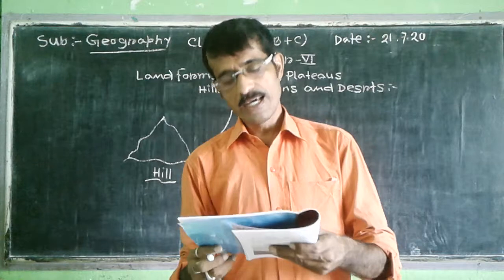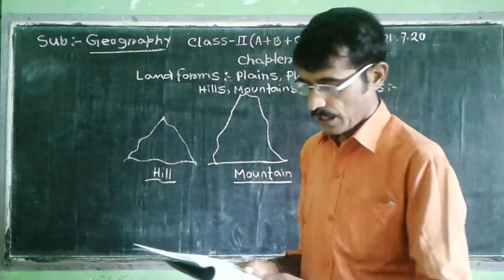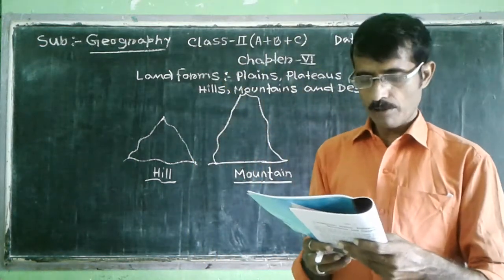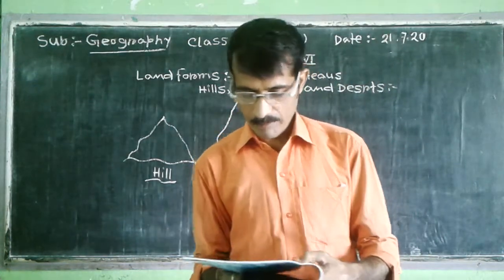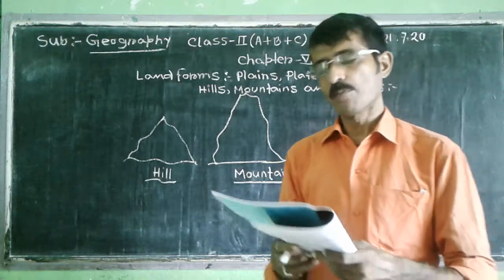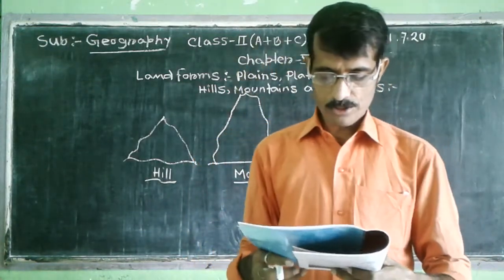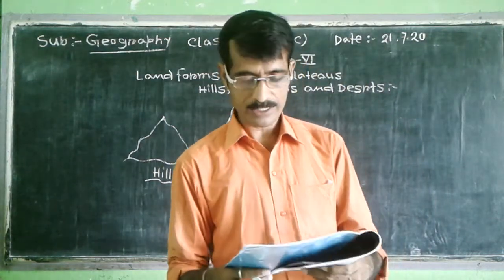For example, Rajmohan Hill, Ayodhya Hill, Shushunia Hill, Parasnath Hill are examples of hills. The Himalayas, the Alps, the Andes, the Satpura are examples of mountains. Mount Everest of the Himalayas is the highest peak of the earth.